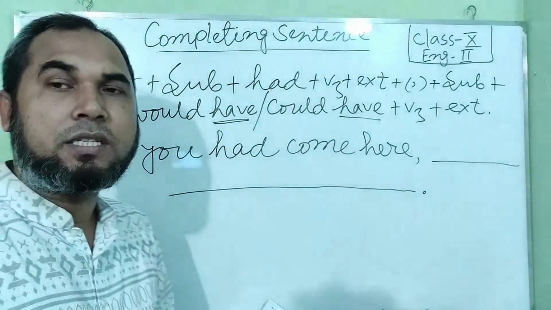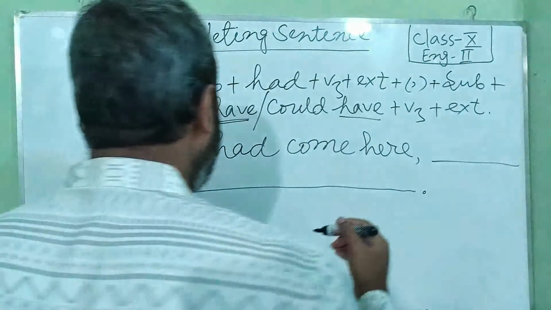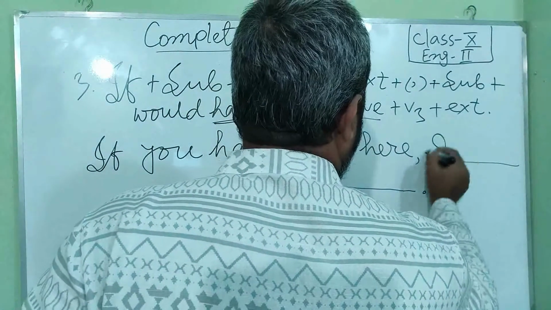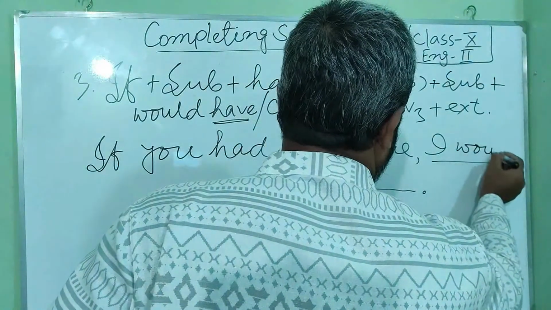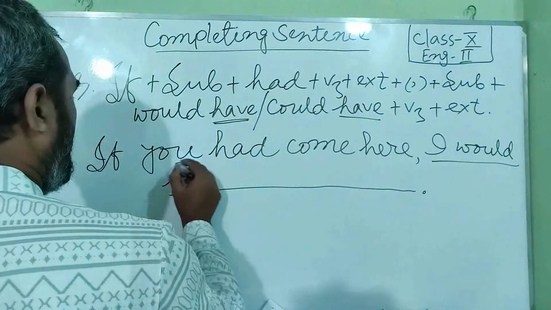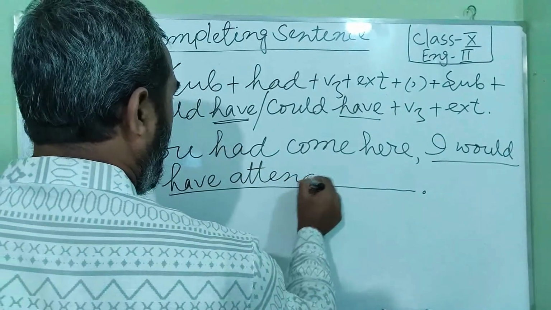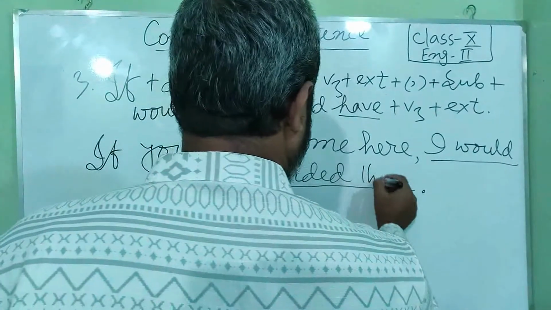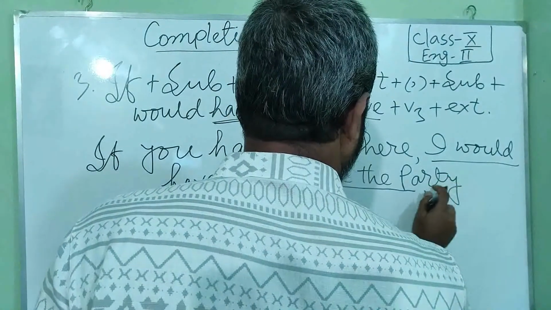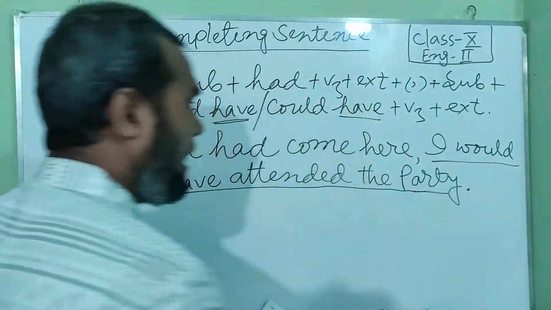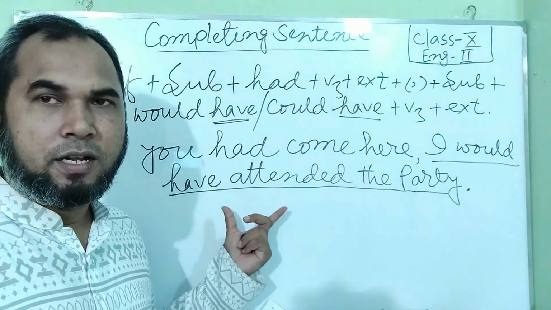You have to write it down depending on the structure. If you had come here, I would have attended the party. Okay, this is the third condition.